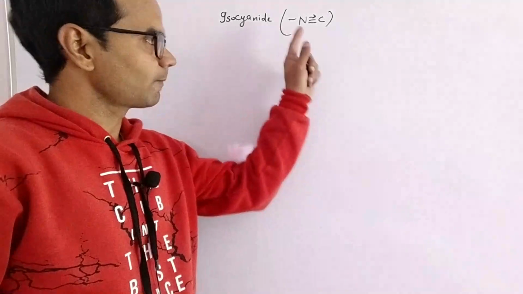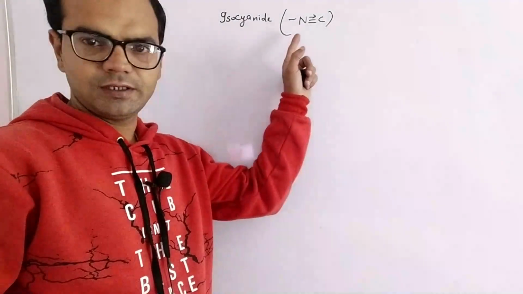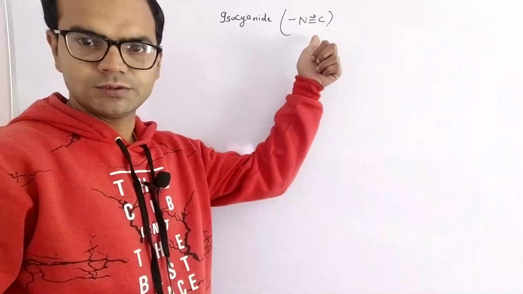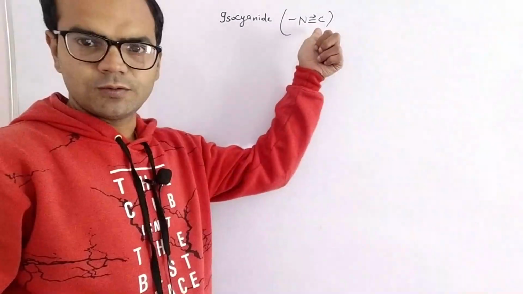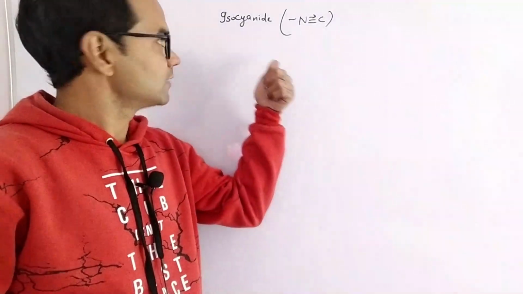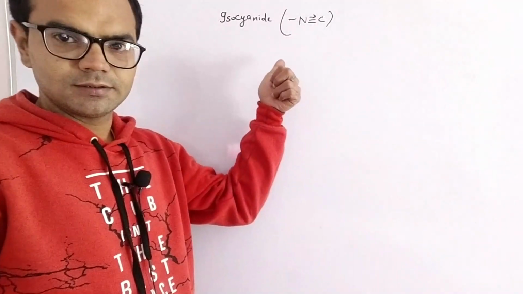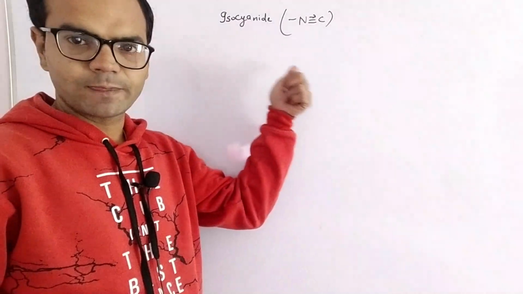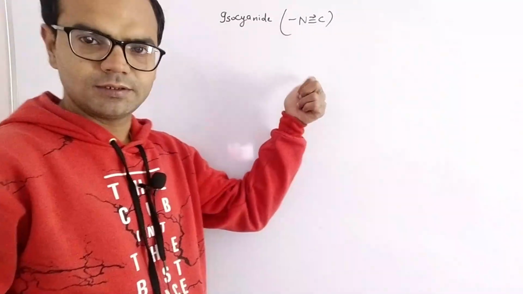The symbol is NC. There is a triple bond between nitrogen and carbon. Actually, one sigma, one pi, and one coordinate bond is there. So its suffix is isonitrile. The suffix of cyanide was nitrile, so it is isonitrile.